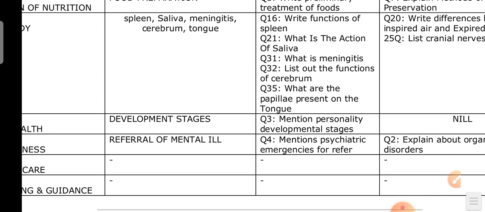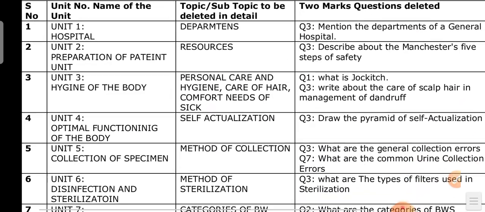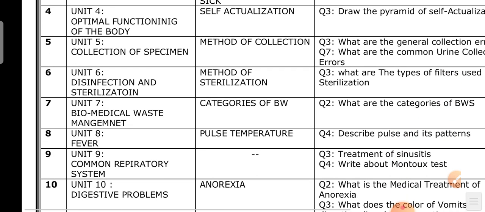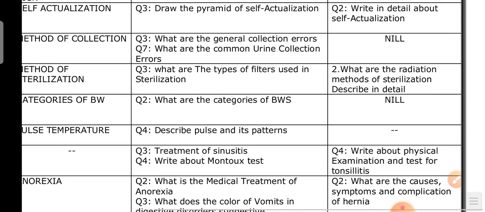Last, paper 3, primary health care nursing. These are all the topics that are deleted. Go through it once.